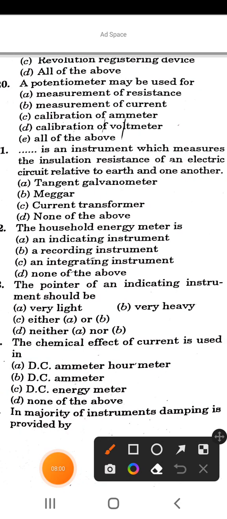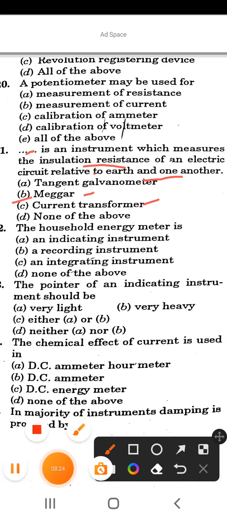Next question is, fill in the blanks, blank is an instrument which measures the insulation resistance of an electric circuit relative to earth and one another. So the options are tangent galvanometer, Megger, current transformer, and none of the above. So the correct answer of this question is option B, Megger.